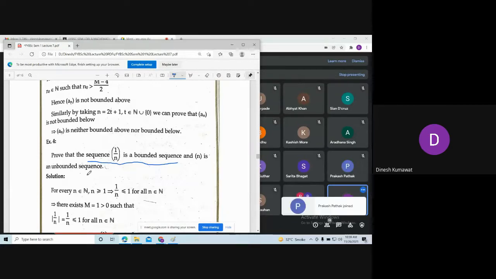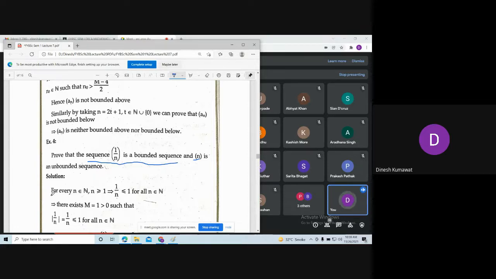But now we are going to see a concrete proof to show that 1 by n is a bounded sequence. Along with that, we are going to show that the sequence n is unbounded. So let us see how we are going to do that.